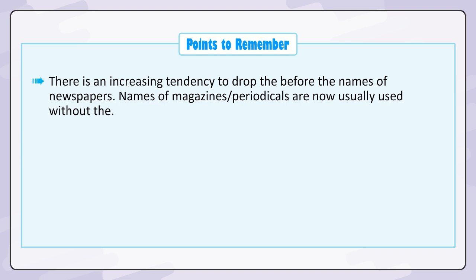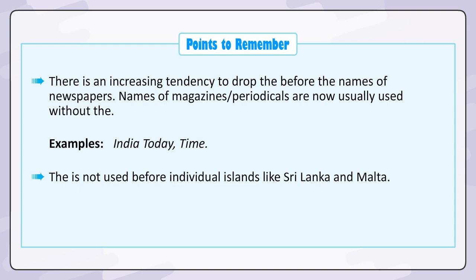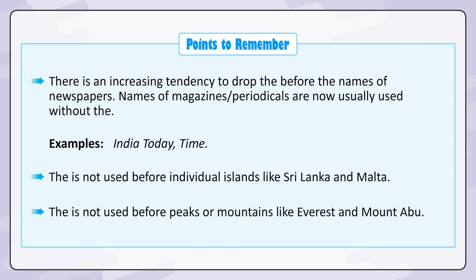Names of magazines or periodicals are now usually used without the. Examples: India Today, Time. The is not used before individual islands like Sri Lanka and Malta. The is not used before peaks or mountains like Everest and Mount Abu.